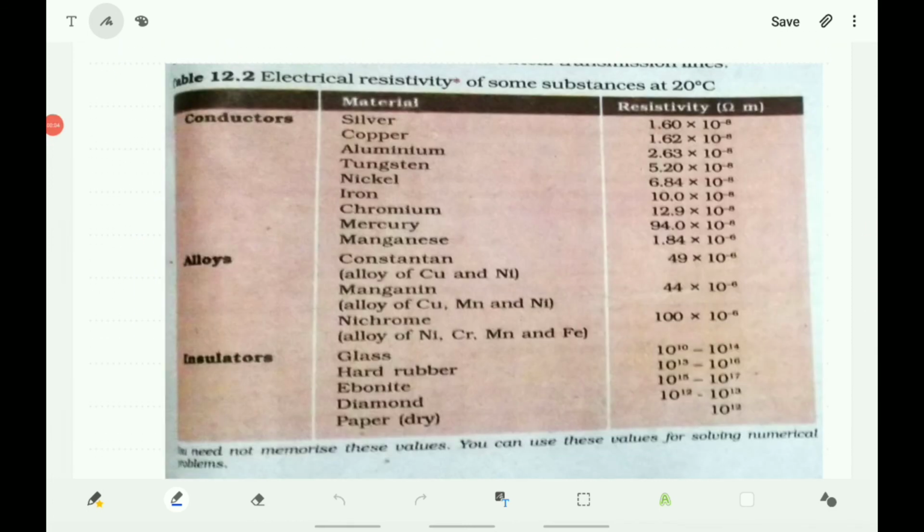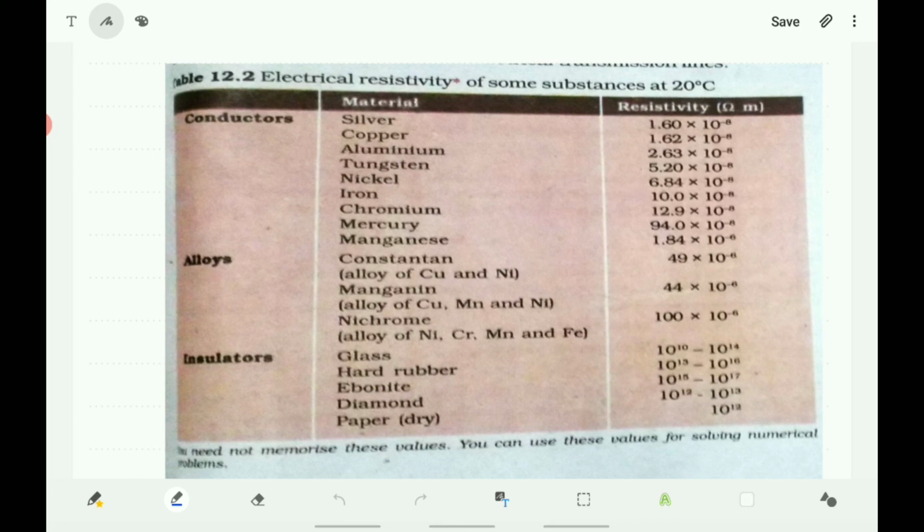Observe the table containing electrical resistivity of some substances at 20 degree centigrade. The conductors: silver, copper, aluminium, tungsten, nickel, iron, chromium, mercury, manganese. These are the metals which are good conductors of electric current.